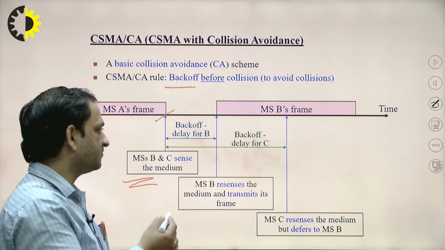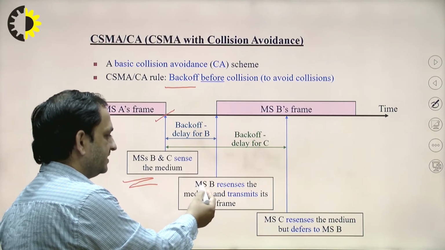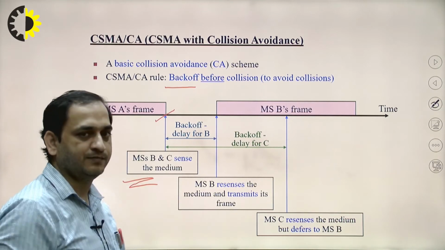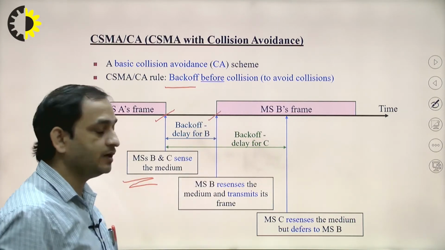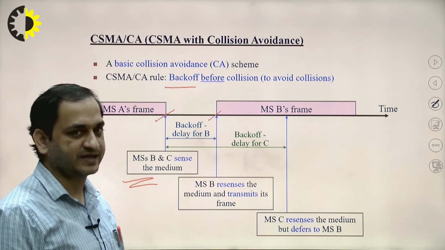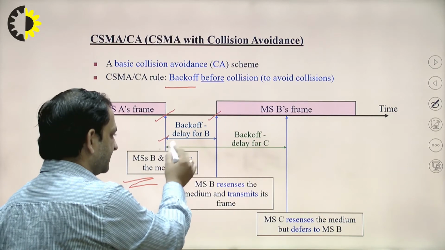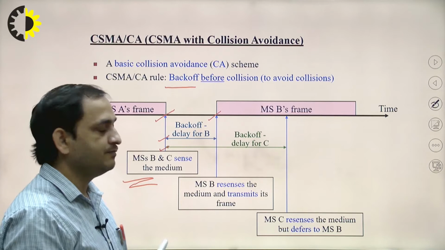So for the backoff time for mobile station B, it is there. In that case, mobile station B resenses the medium and finds that at this instant the medium is free. So mobile station B will send the packets, right? At the same time, starting from this point, the backoff delay will be provided to the mobile station